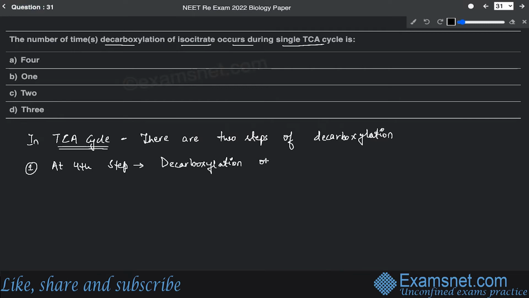of isocitrate, and this isocitrate is a 6 carbon molecule.